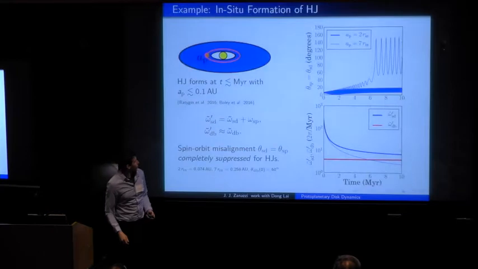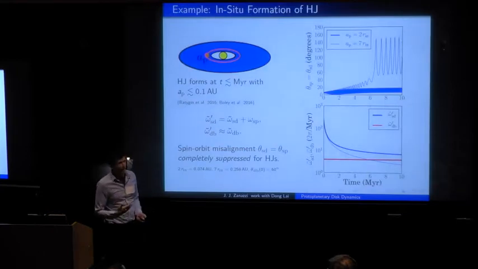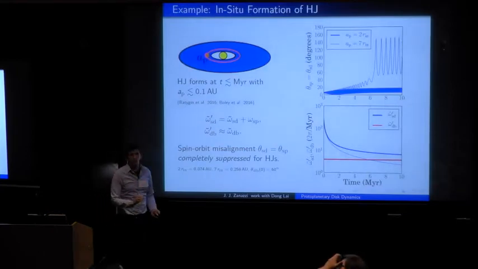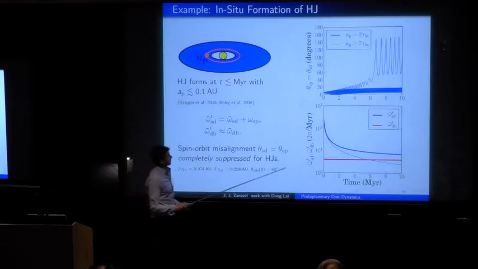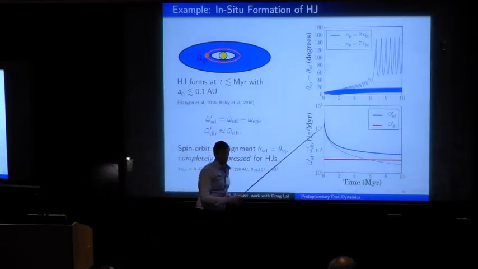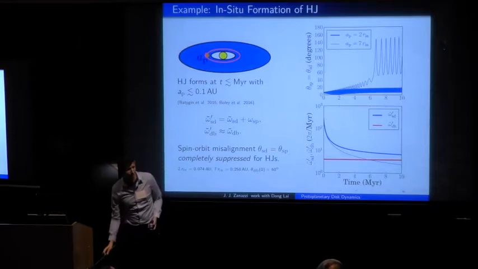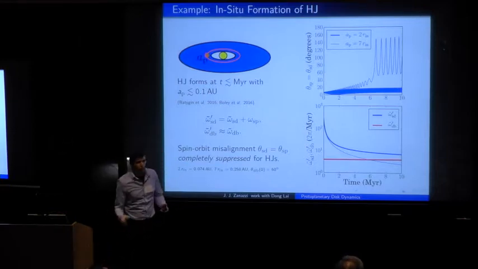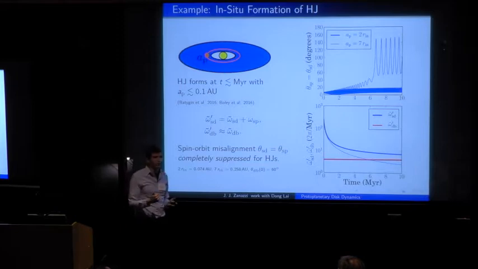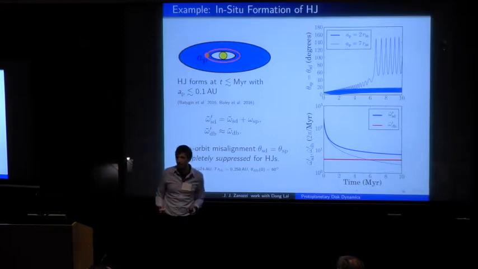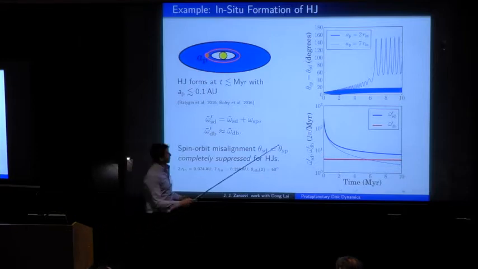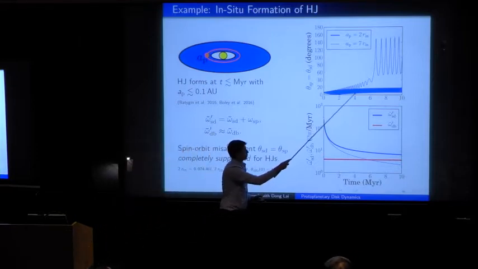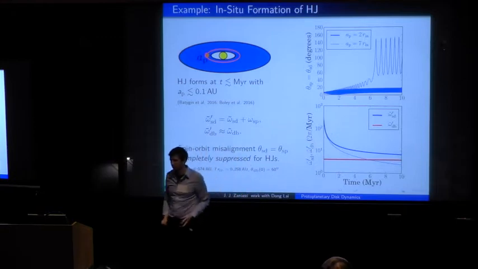Okay, so to demonstrate this effect in action, I'm going to look at the simplest possible example, which is where the exoplanet forms at the location we observe it today, or in situ formation. So the thick black line here shows when you have a massive planet forming at a semi-major axis of about 0.07 AU. Because it forms so close to its host star, the host star never decouples from the disk's orbital angular momentum axis, and you never have secular resonance occur in the system, and negligible stellar obliquities are generated by the end of the system's lifetime.